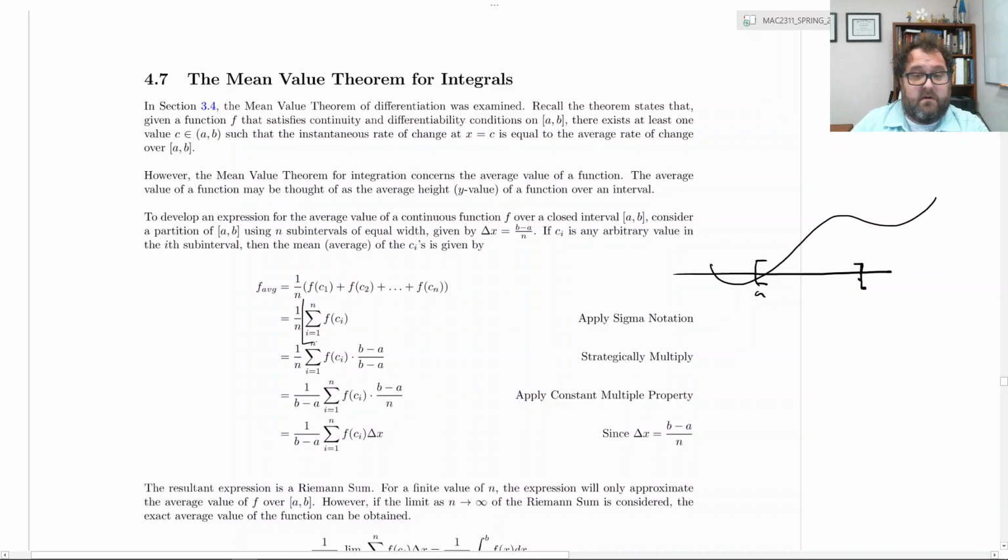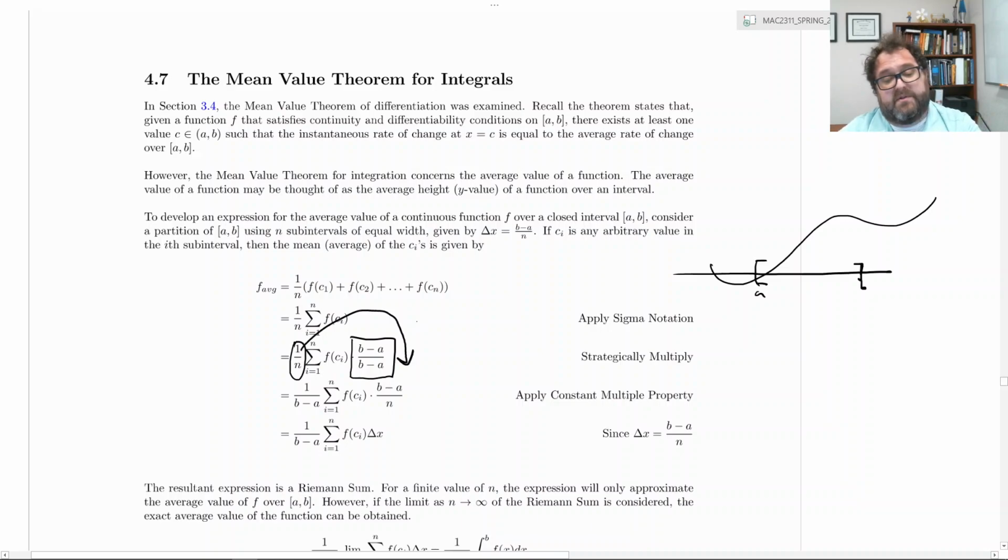Now, hopefully that looks a little familiar to you, and maybe you see where we're going to go with this, because what happens if we strategically multiply by b minus a over itself? We're just multiplying by 1, of course. Now, b minus a over b minus a, that's a constant, so let's factor out the b minus a on the denominator and leave the b minus a on the numerator. In the same sense, let's take 1 over n and factor it inside.